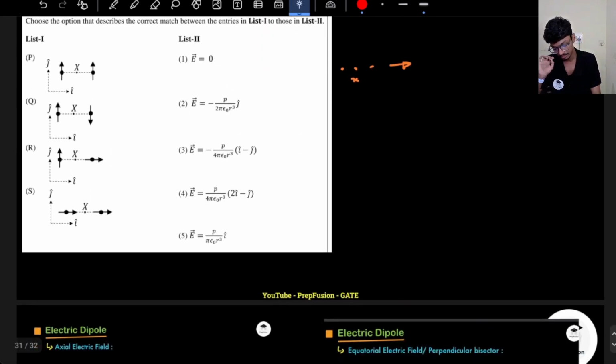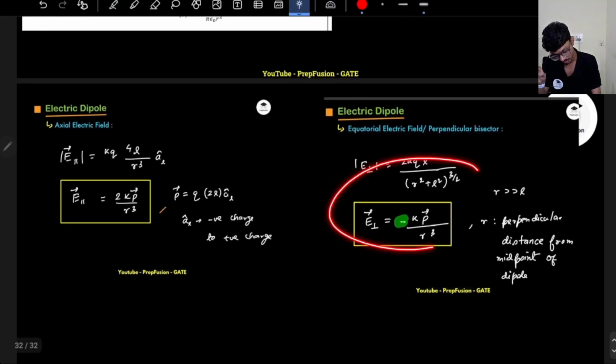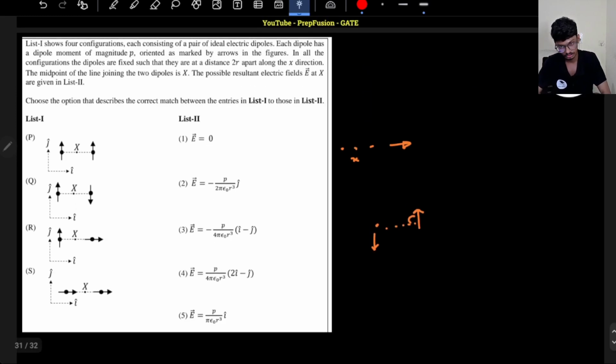And if I have a point that is perpendicular, so this is the perpendicular axis to the dipole moment, then the field will be in the negative direction. So if the dipole moment is in this direction, the field will be in the downward direction. These two things you have to remember. I have derived this in my EMFT course. It's present on YouTube. Okay, so these two things we will use.